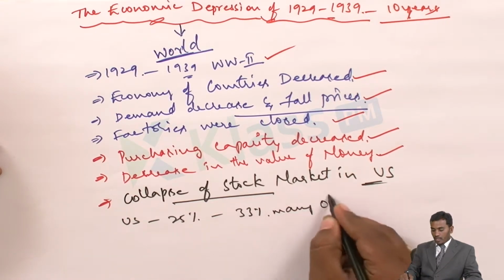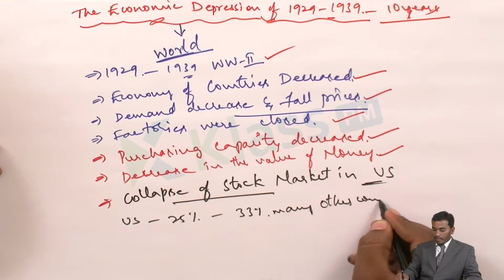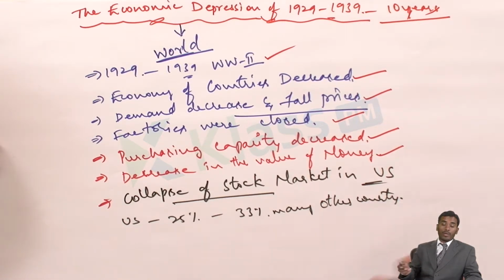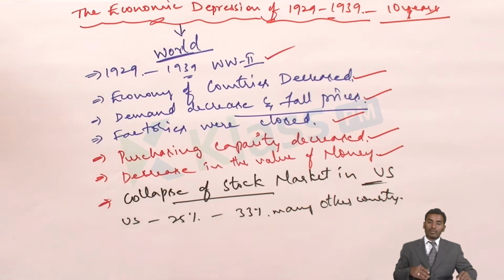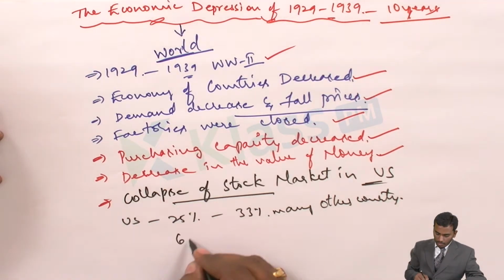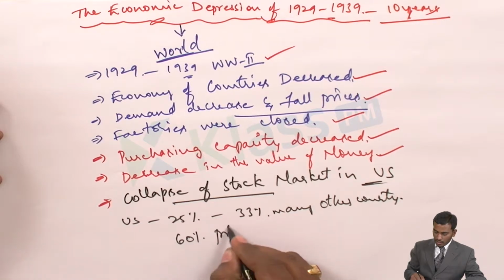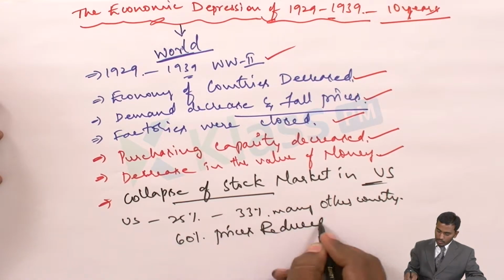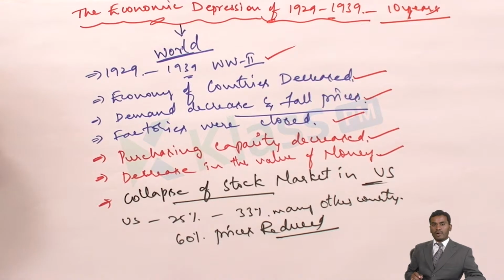Okay, like that, they went unemployed, and the effect of the economic crisis began in most of the countries, and prices were reduced by up to 60%. Okay, these are the problems that happened. Even the peasants stopped their cultivation.